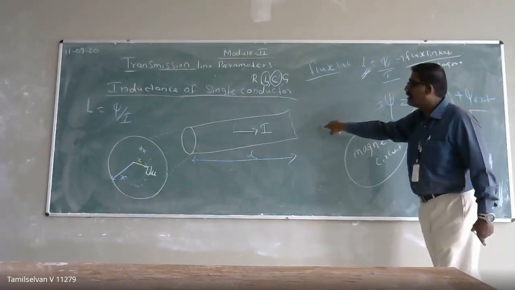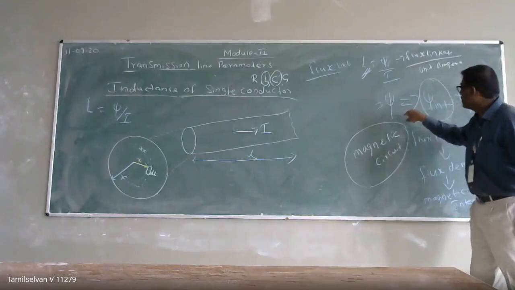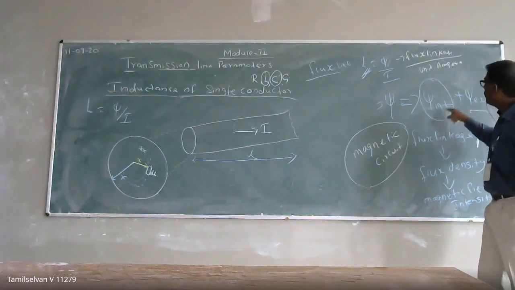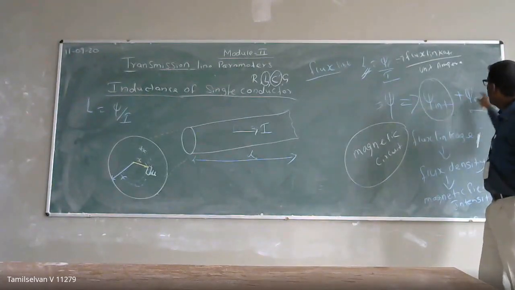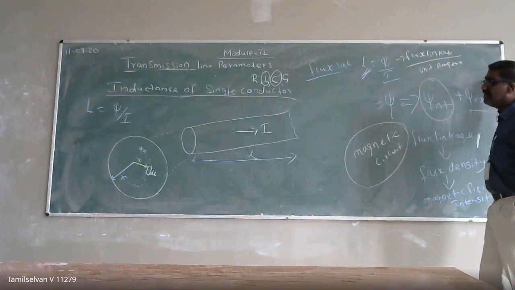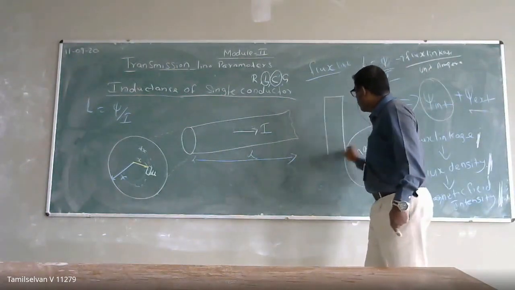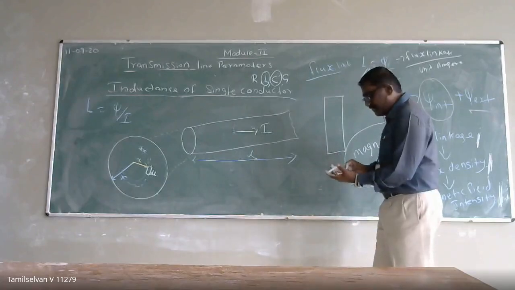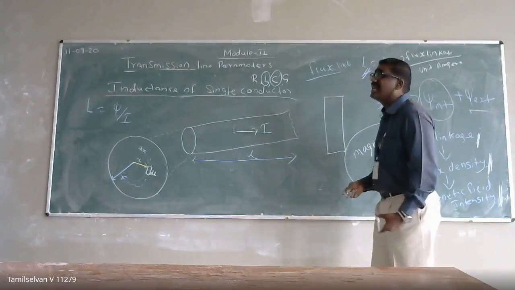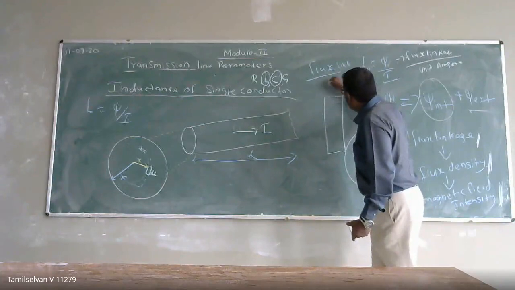Here the flux linkage is going to be of two types. One is the internal flux linkage, another is the external flux linkage. When a current flows in the conductor, there will be magnetic lines of force.